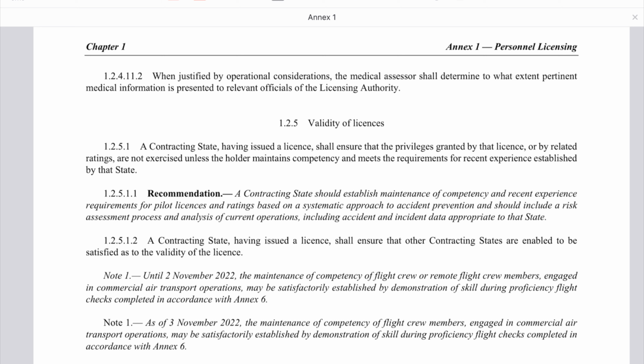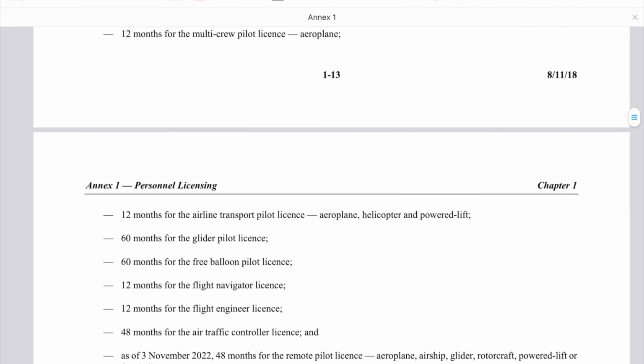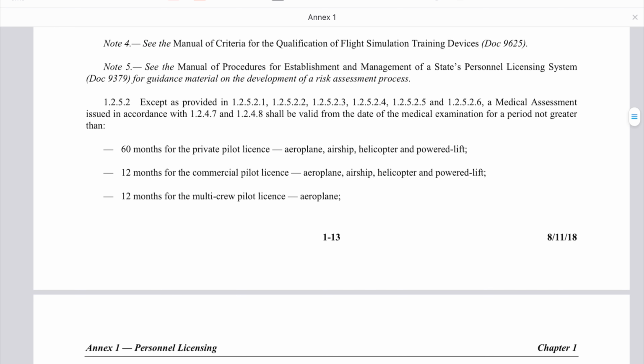And the validity of the license: a contracting state having issued a license shall ensure the privileges granted by the license or by related ratings are not exercised unless the holder maintains competency and meets the requirements for recent experience established by that state. For example, here you see 16 months for the private pilot license, airplane, airship, helicopter, or powered-lift. 12 months for the commercial pilot license, CPL, airplane, airship, and so on. 12 months for the multi-crew pilot license.